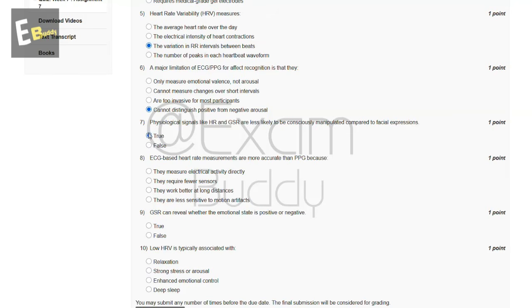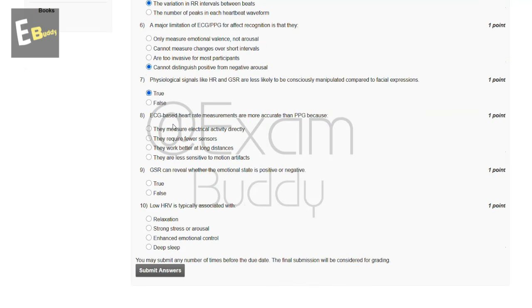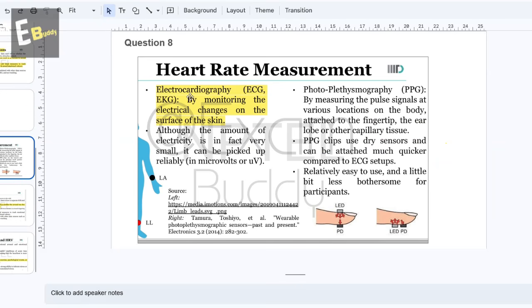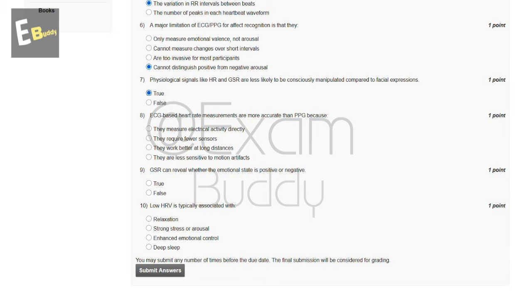And now let's go to our question number 8. ECG-based heart rate measurements are more accurate than PPG because... so these are the options. And now let's check the explanation. So the explanation says electrocardiography, ECG or EKG, works by monitoring the electrical changes on the surface of the skin. So the answer of our eighth question is A. They measure electrical activity directly.